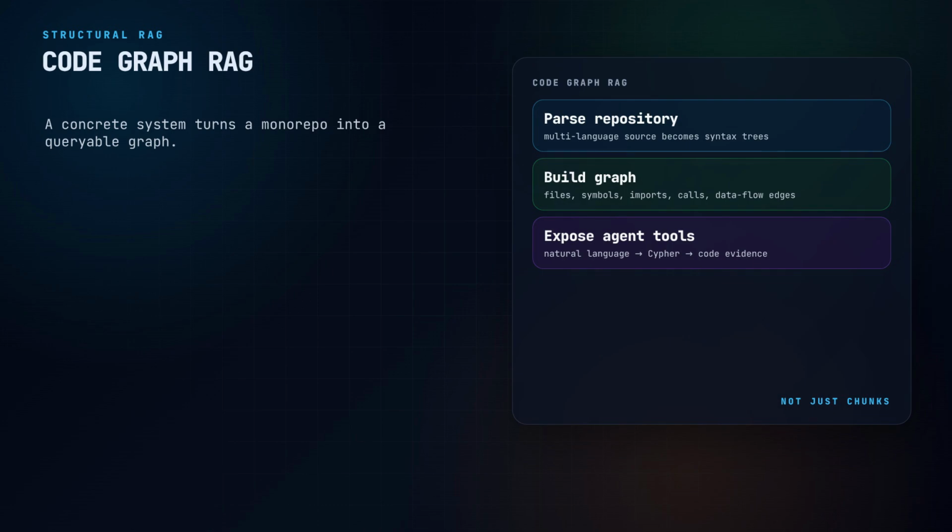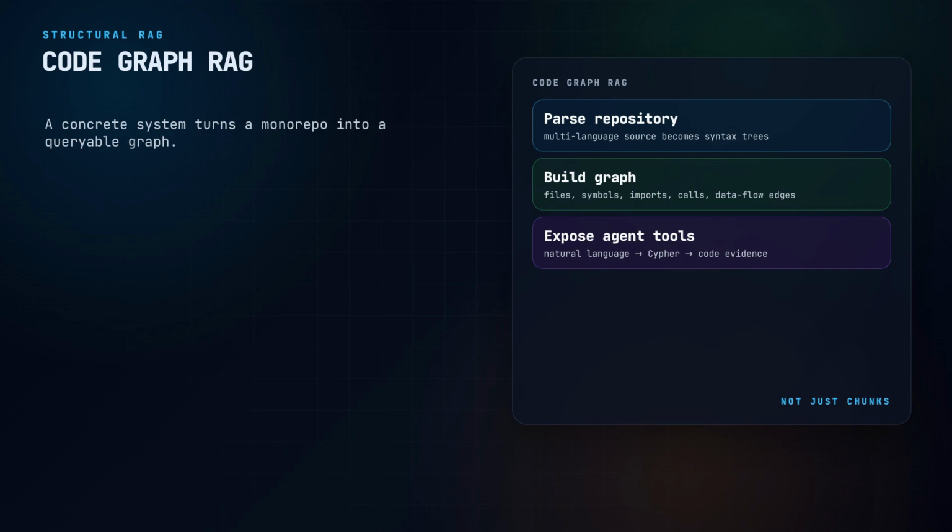The concrete project here is called Codegraph-RAG. It parses a multi-language repository, builds a knowledge graph of the codebase, stores that graph in Memgraph, and exposes it to agents through a query layer and MCP server. But the important idea is bigger than one repo. For coding agents, retrieval should not just mean find chunks of text that look semantically similar. It should also mean recover the structure of the program.